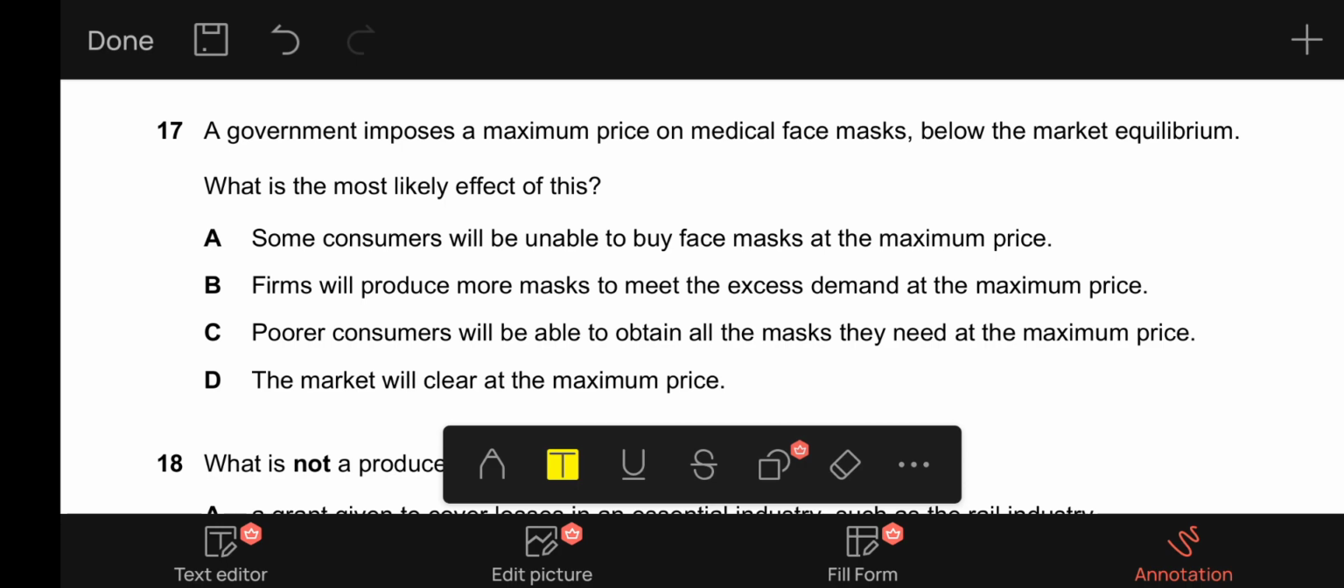D says the market will clear at the maximum price. The market will not clear at the maximum price because there will be an excess demand. The demand would exceed the supply, so there will be no clearance in the market. There will be no equilibrium in the market at the maximum price. So D is also incorrect. So A is our correct option for 17.